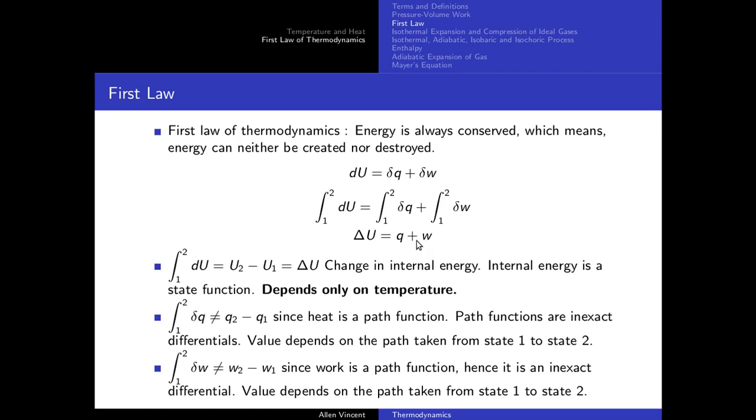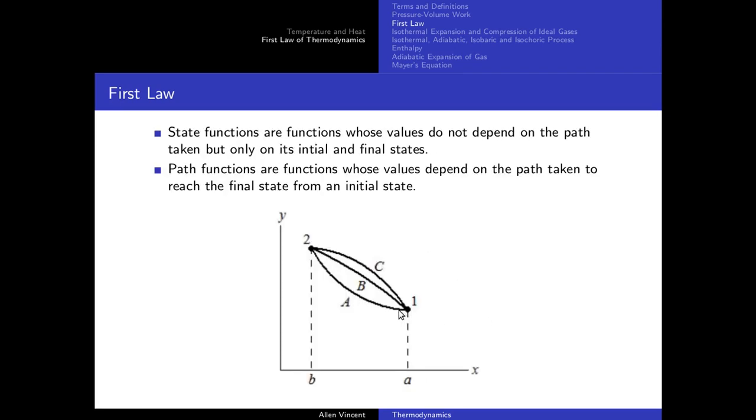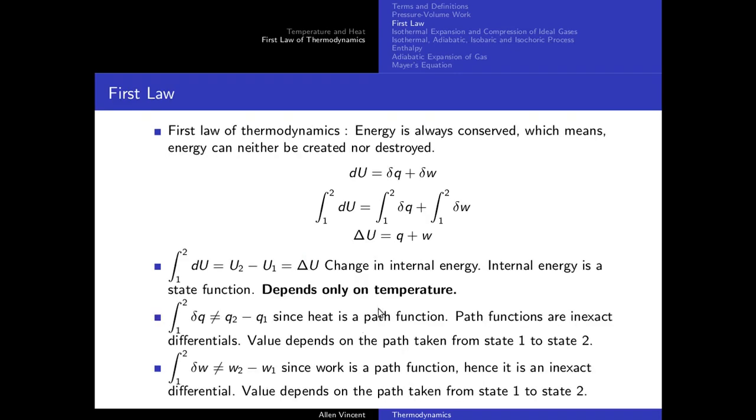So delta w would be the same along path A, path B and path C. But that is not true. Along path C, work is greater compared to path A. So that is why W is not an exact differential, it is an inexact differential, because W is a path function. I hope this part is very clear for you.